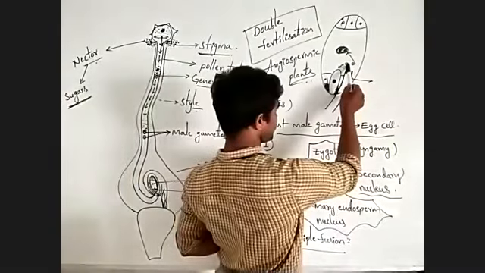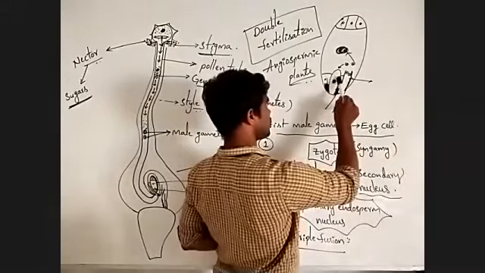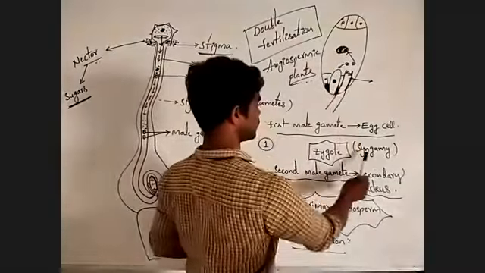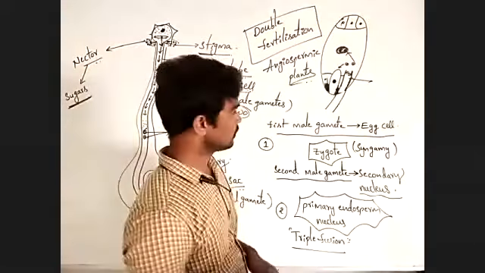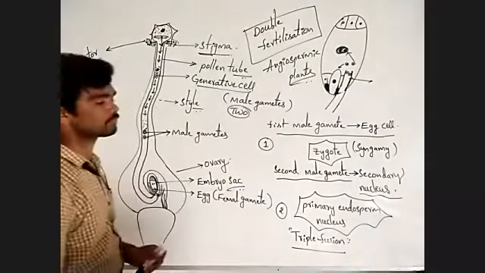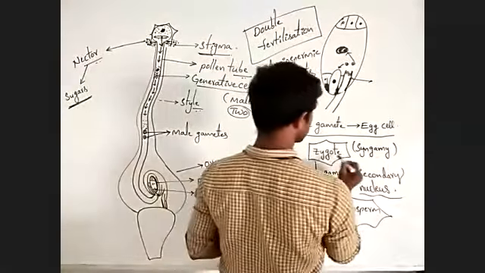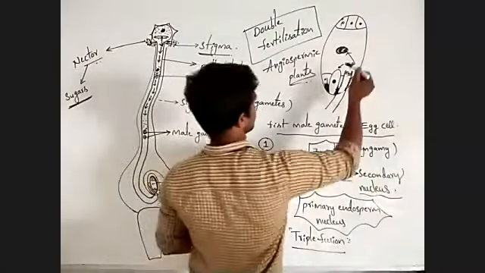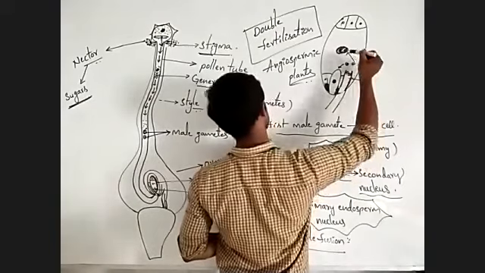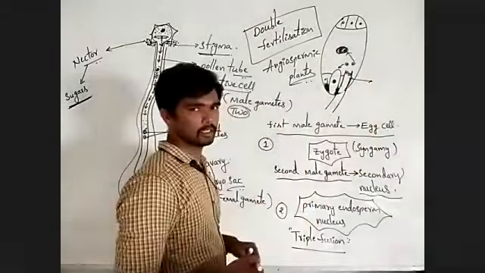One male gamete is fused with the egg cell, forming the zygote. This is called syngamy. Are you understanding? Second, another male gamete is fused with the polar nuclei.